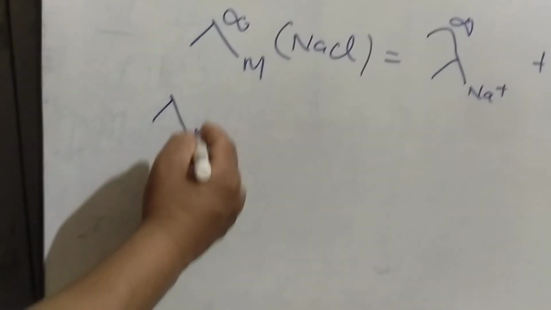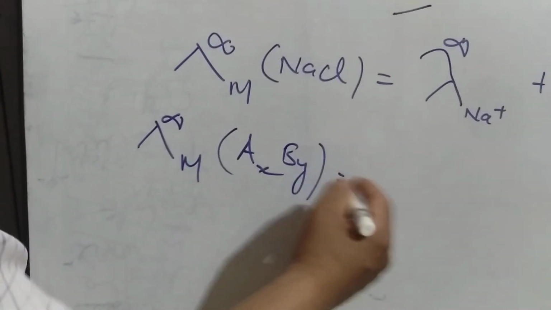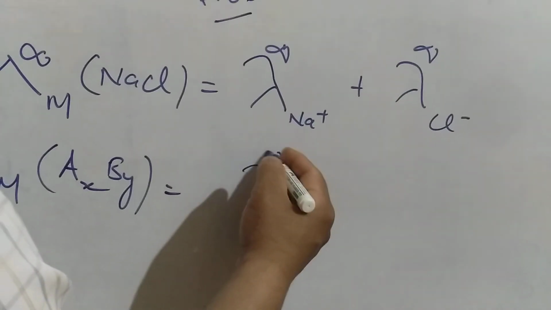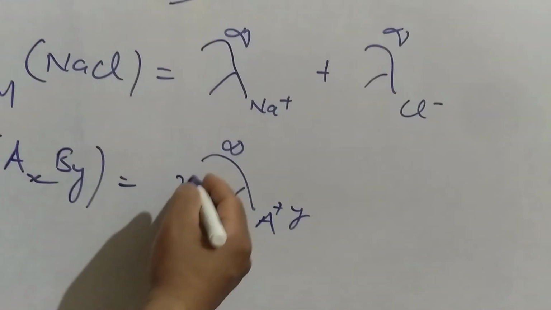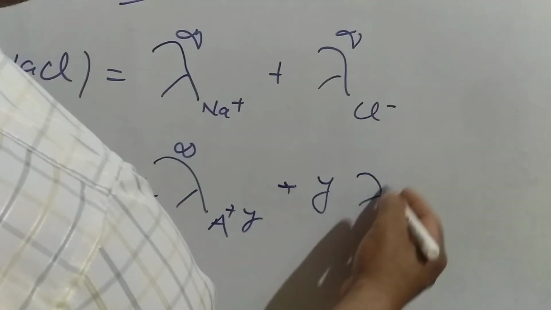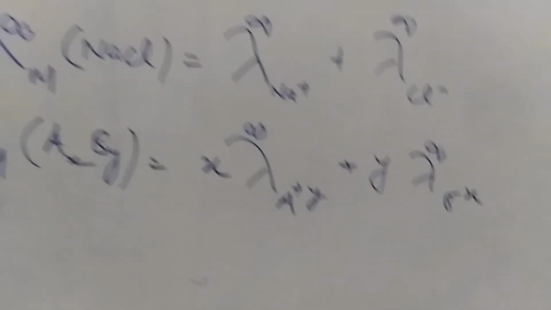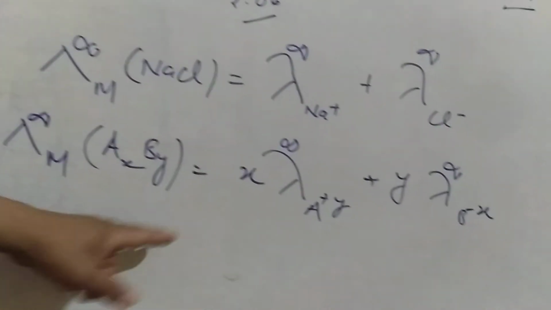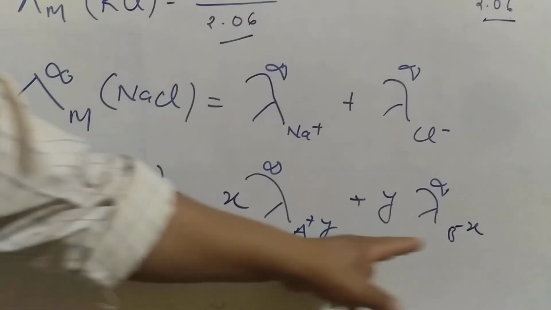Suppose we make a generalization: molar conductivity at infinite dilution for AxBy is equal to the ionic conductivity at infinite dilution for A plus, how many will form? x, plus how many B will form? y, ionic conductivity of B minus times y. This is a generalization of the Kohlrausch law. For an AxBy type of electrolyte, the molar conductivity at infinite dilution can be written like this.